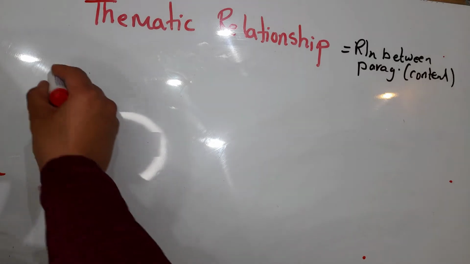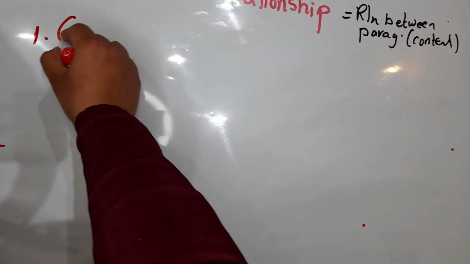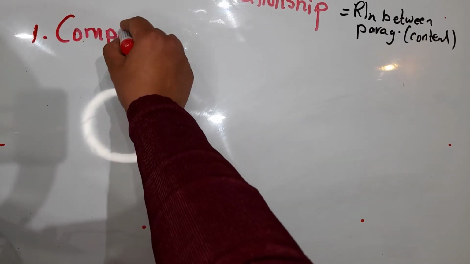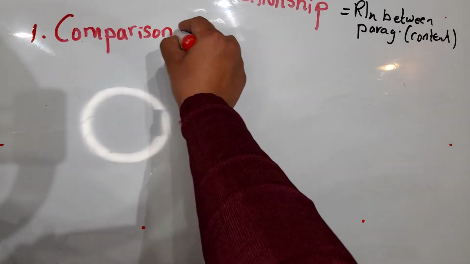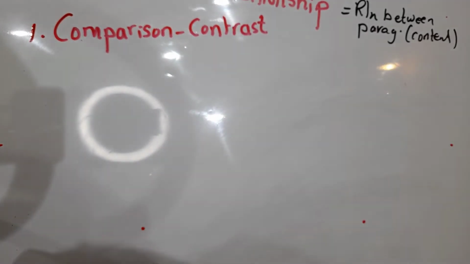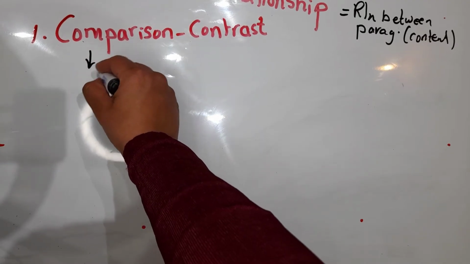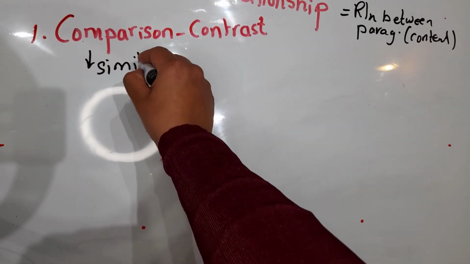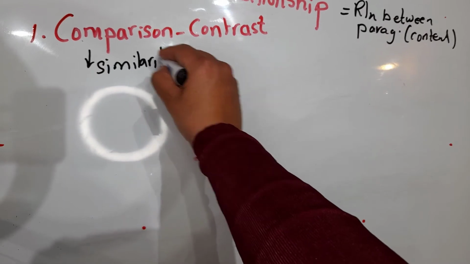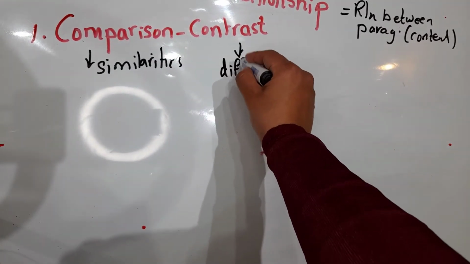The first type of thematic relation is comparison and contrast. As we all know, comparison means listing or finding the similarities, and contrast means listing or finding the differences.